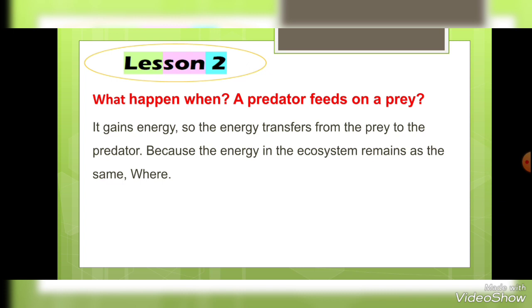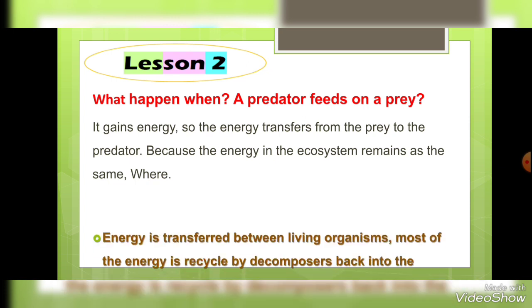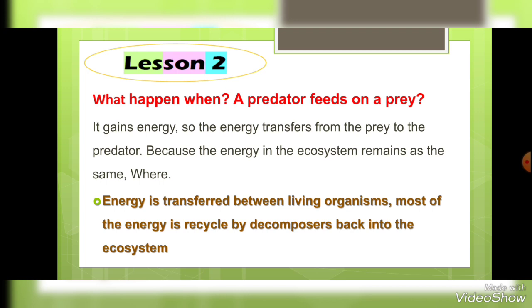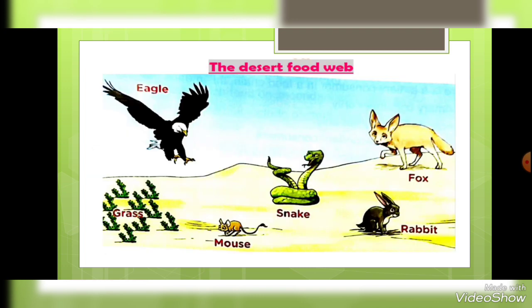Because the energy in the ecosystem remains in equilibrium, it remains the same. The energy can transfer between the living organisms in the ecosystem, and most of the energy is also recycled by the decomposers. How? By the action of the decomposers, it can be decomposed or recycled back to the ecosystem, as we said before. If you look here at the picture, you can see the desert ecosystem.